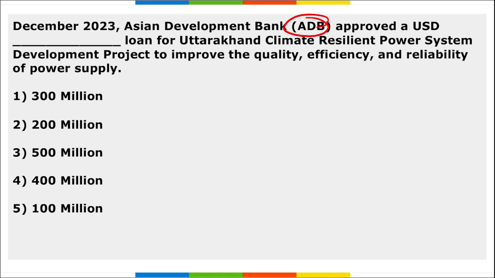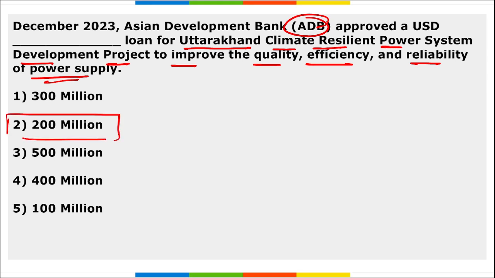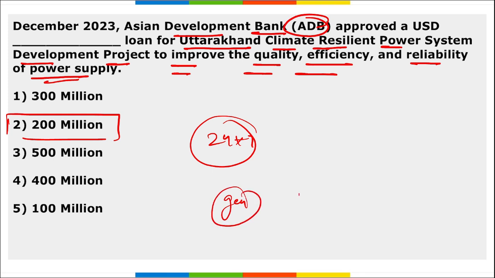Next, ADB approved how much loan for Uttarakhand's climate resilient power system development project to improve the quality, efficiency and reliability of power supply? So the Asian Development Bank has approved a $200 million loan for this project. Right? This will help the state in achieving 24/7 power for their residents and transmitting it, and not just transmitting, also generating this energy using clean energy.